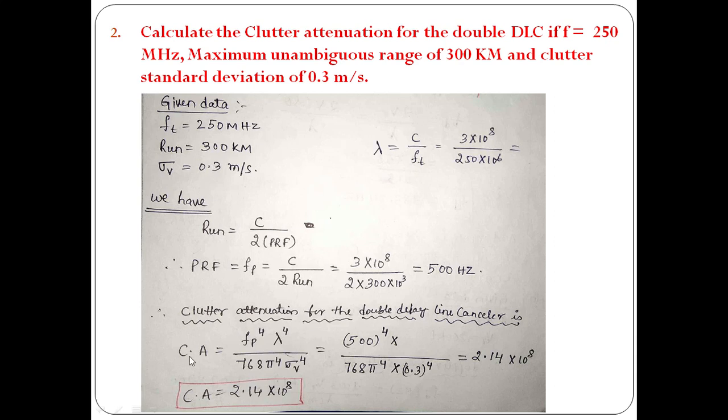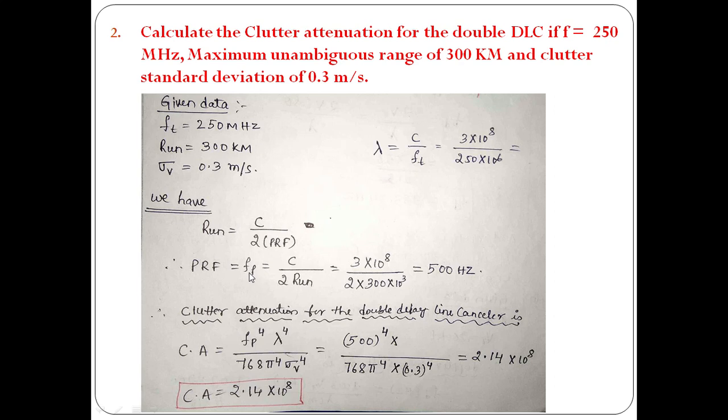The clutter attenuation for the double delay line canceller is given by this equation, where we have lambda and sigma v, but fp is not directly given. How to calculate fp? There is a relation between the maximum unambiguous range and the PRF.